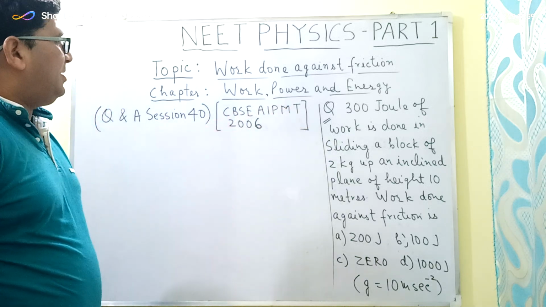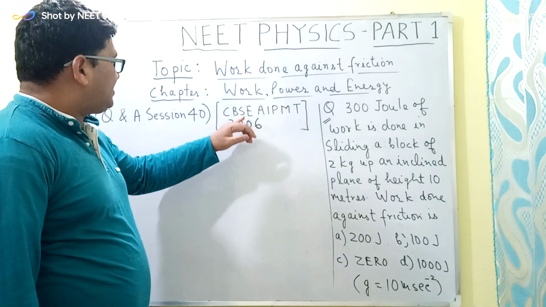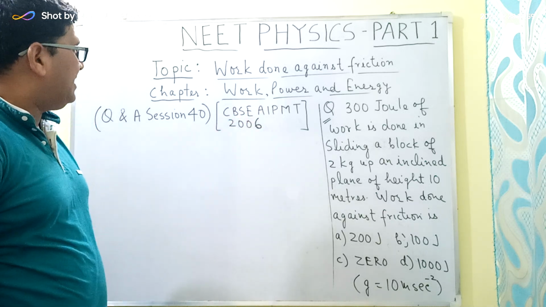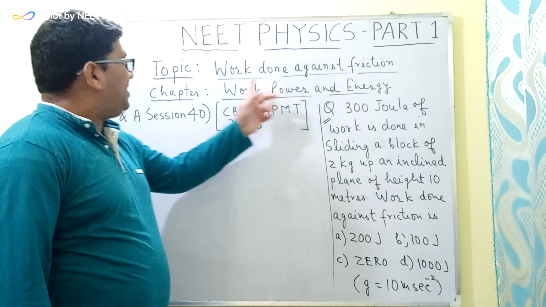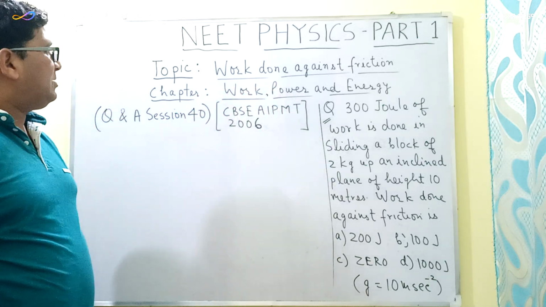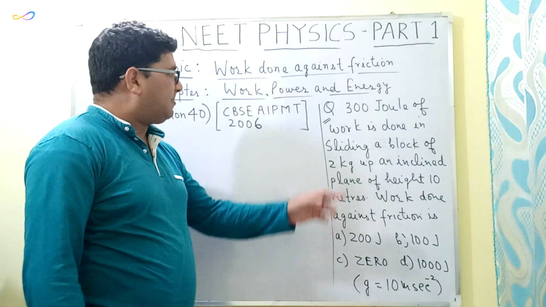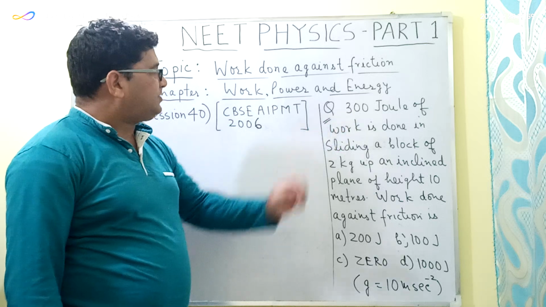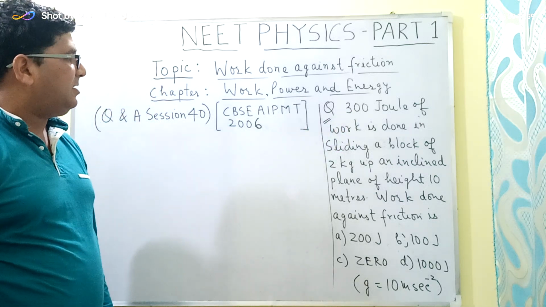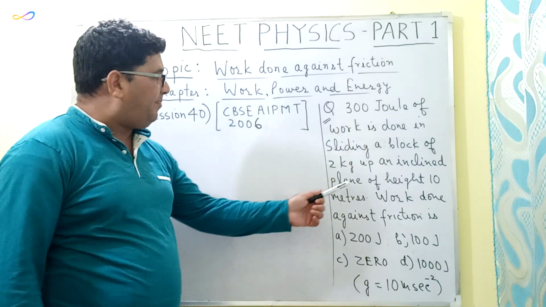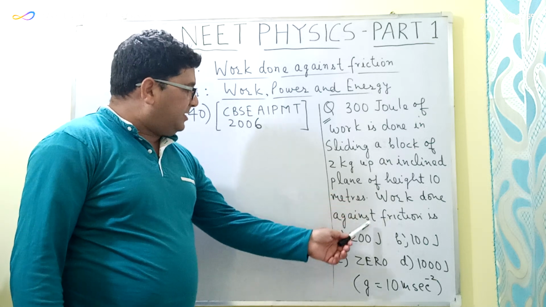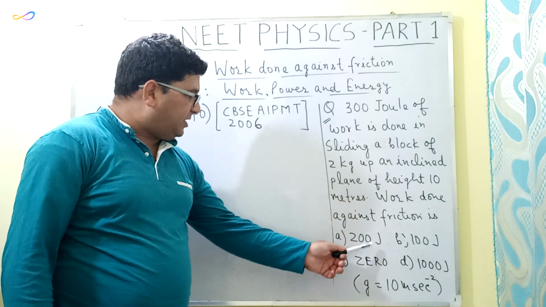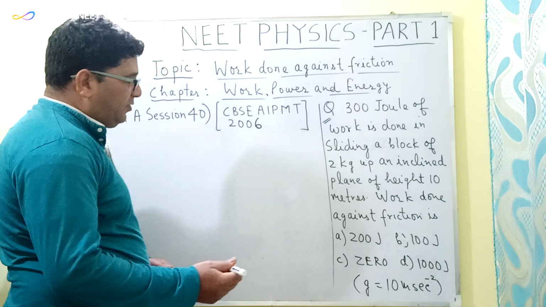So today I have taken one question which was asked in the CBSE All India Pre-Medical Test in the year 2006, and the question is based on this topic, that is the calculation of the work done against the friction. So the question here is 300 joules of work is done in sliding a block of 2 kg up an inclined plane of height 10 meters. The work done against the friction is, so there are 4 options here and we have to find the correct one.